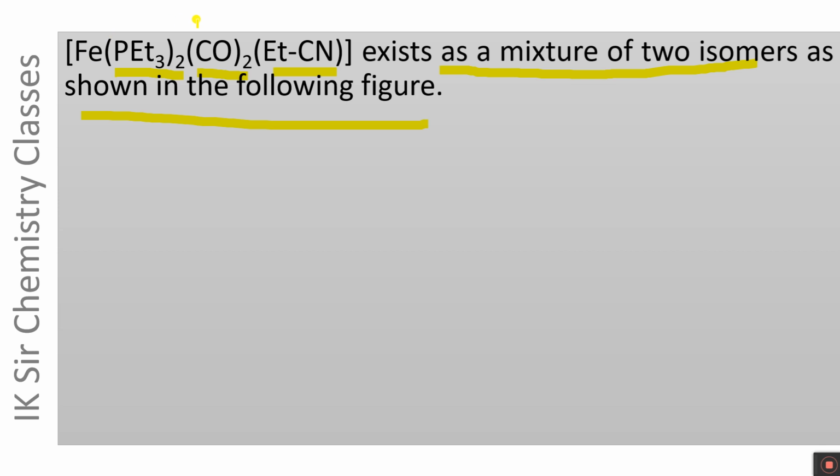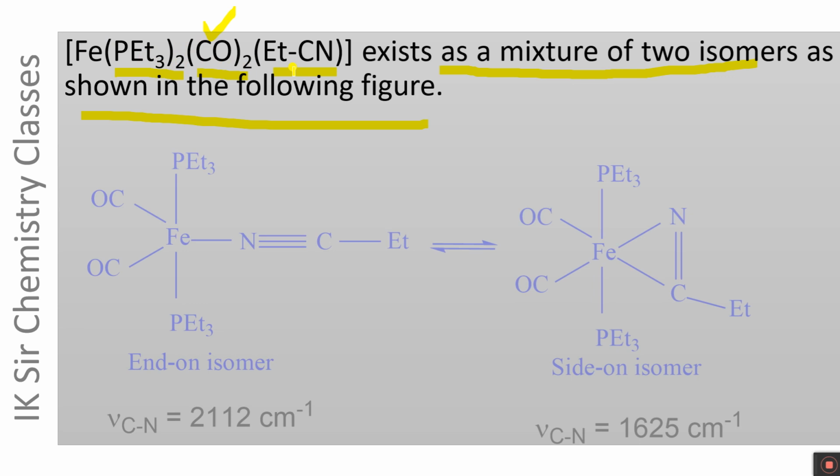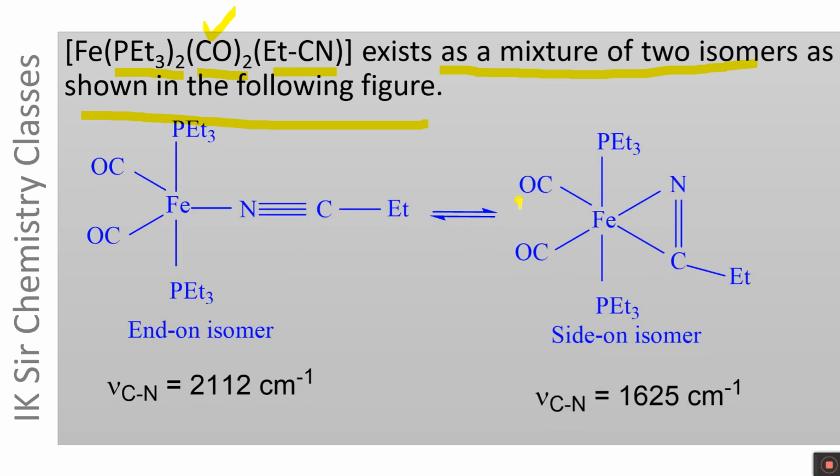This complex compound contains two triethyl phosphine ligands, two carbonyl ligands, and propane nitrile as a ligand. It exists as two isomers.